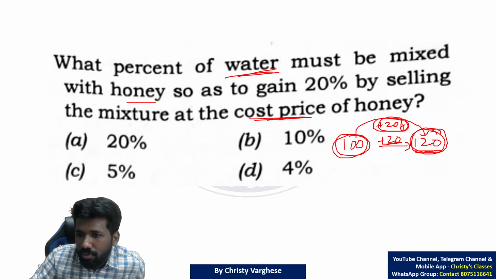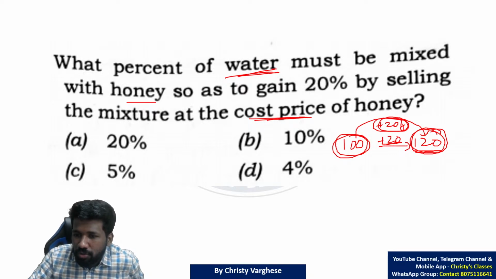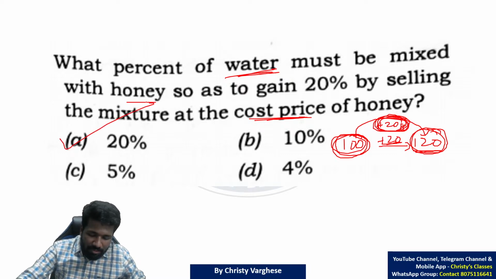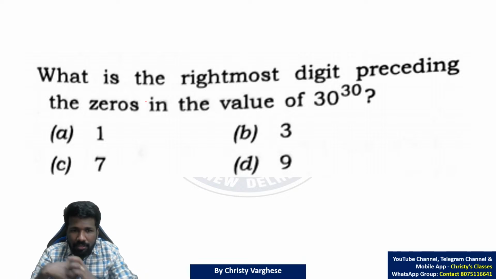So how much percentage of water is added to the honey? 20% water should be added, because 20% is 20 gram. So 20% is the answer. That is a basic idea. So the next question, number system, another question.